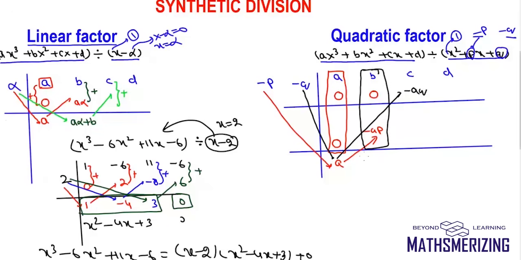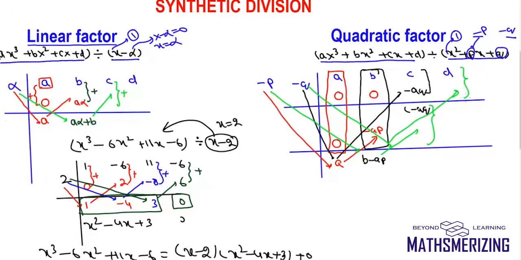So I'll get B minus AP, and here I'll get C minus AQ. Now again, I'll multiply minus P with this, and I'll put the result here, and I'll multiply minus Q with it, and I'll put the result there, and then again, I'll add them. Now this is how we do synthetic division for quadratic factors.